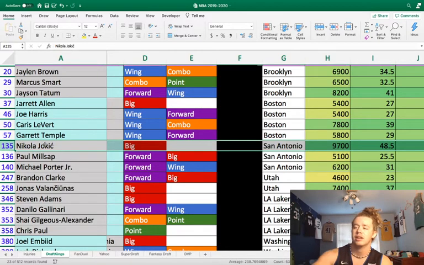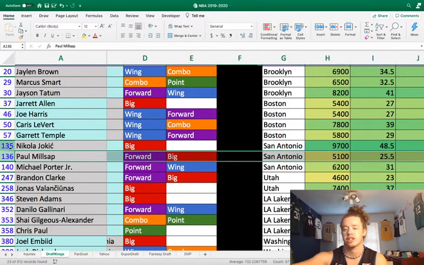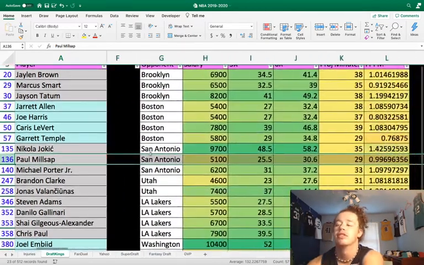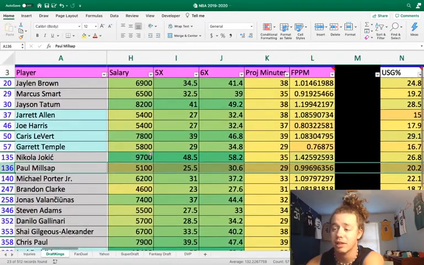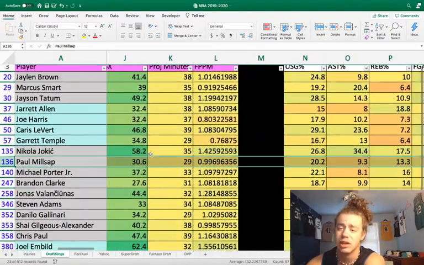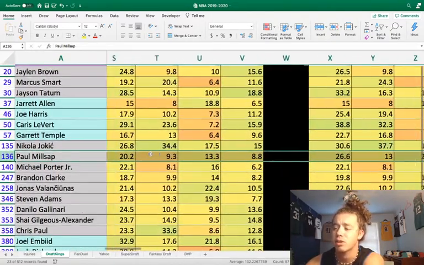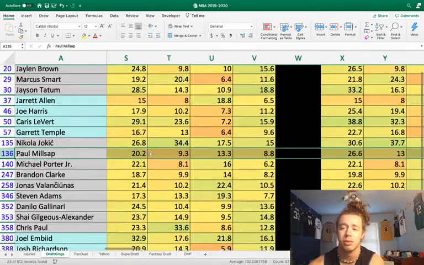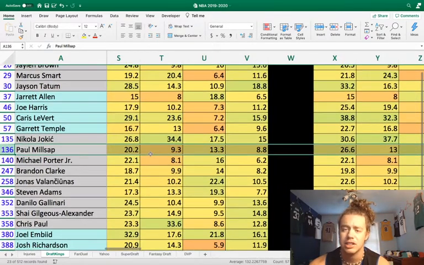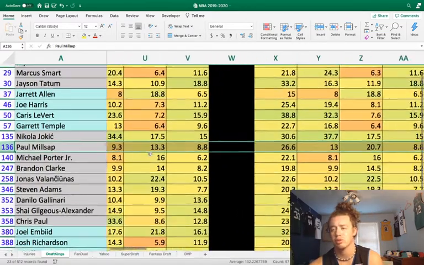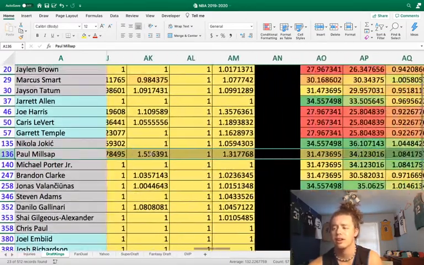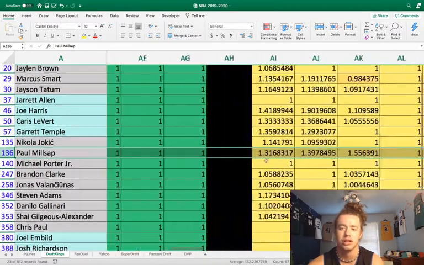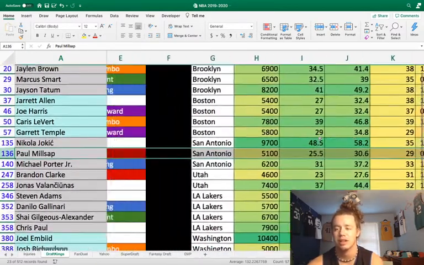Paul Millsap, 5,100. All three of these guys are getting usage bumps from Jamal Murray and Barton being off the court, but Paul Millsap at 5,100 gets the biggest usage bump, and I really like him again today. He's been playing about the upper 20s to 30 minutes a game. With Jamal Murray off the court, he has about a 6% usage bump, which is very nice. He's someone who's going to have the ball in his hands more and be able to get more rebounds, so all those things really help him out. We have, of course, positive matchups everywhere for Paul Millsap, bigs and forwards. Very positive matchup for him there.